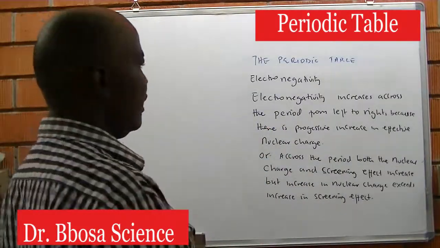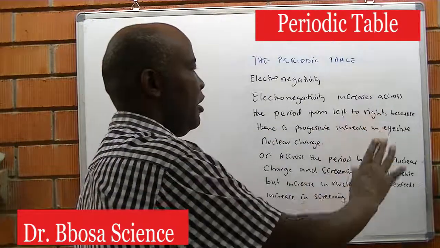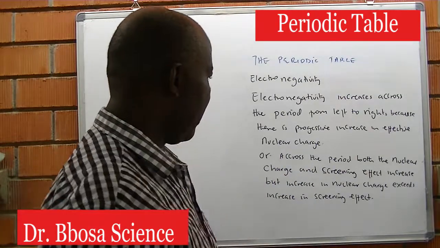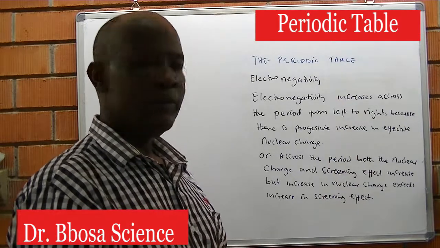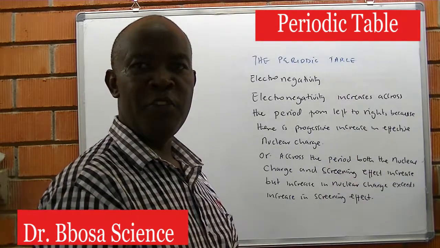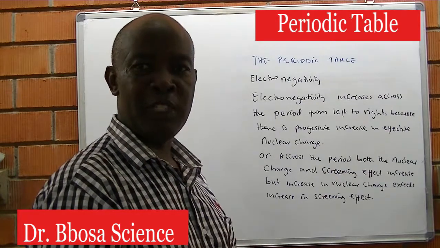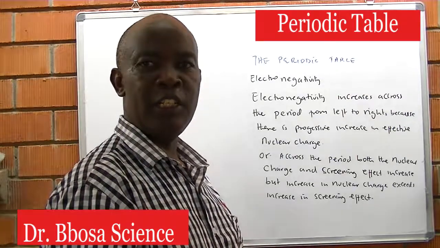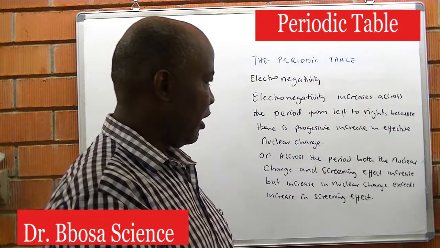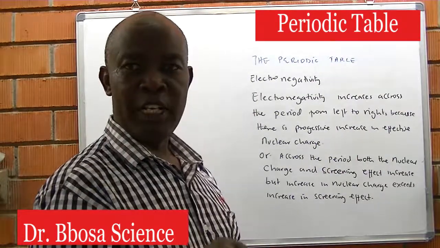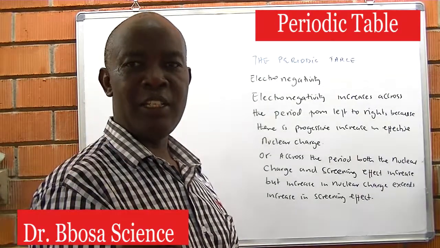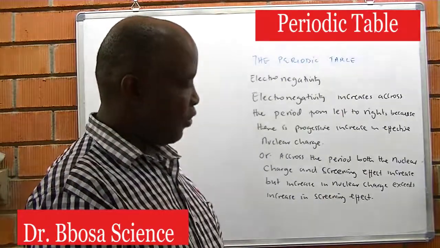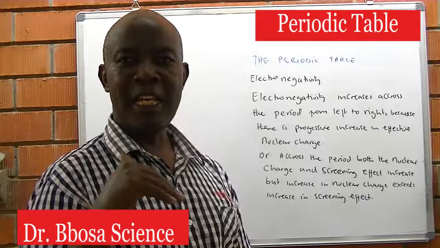Electronegativity increases across the period from left to right because there is a progressive increase in the effective nuclear charge. Across the period both the nuclear charge and screening effect increase, but the increase in the nuclear charge exceeds the increase in the screening effect. Nuclear charge is the ability of the nucleus to attract the bonding electrons, and screening effect is the repulsion of the outer electrons by the inner electrons.